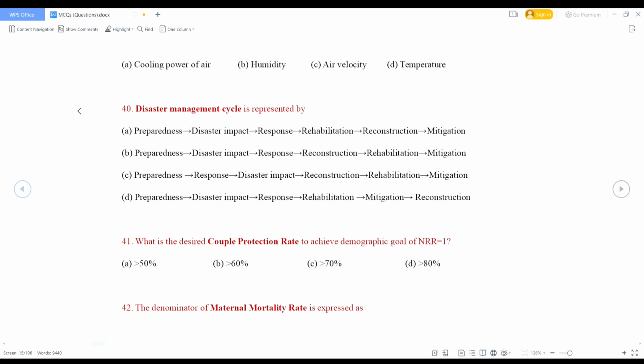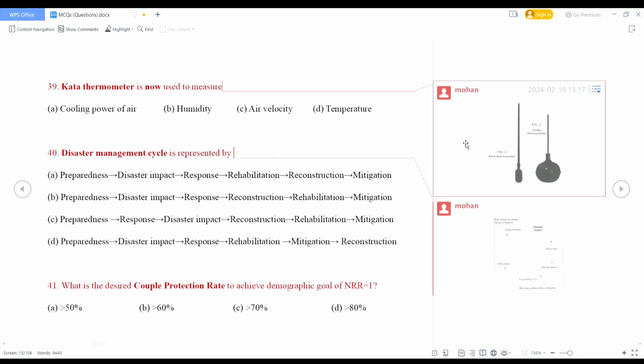Disaster management cycle is represented by. Please read the question carefully and try to answer it. First option is preparedness, disaster impact, response, rehabilitation, reconstruction, mitigation. Please see the cycle. See the previous image also.